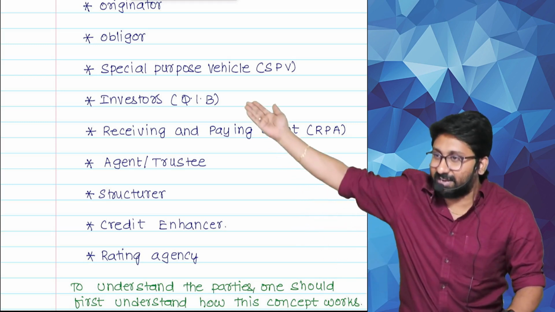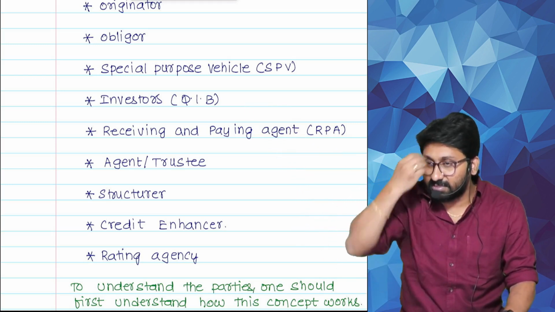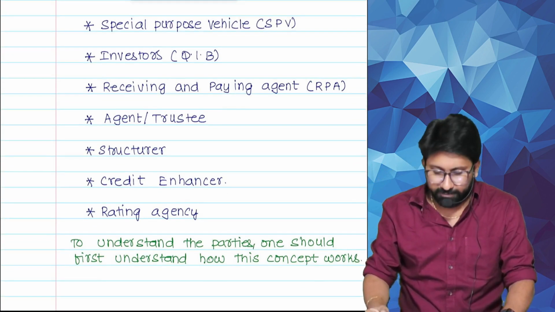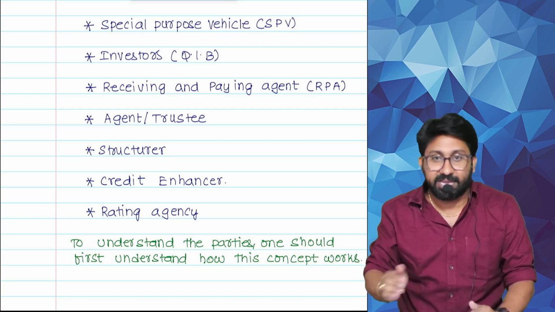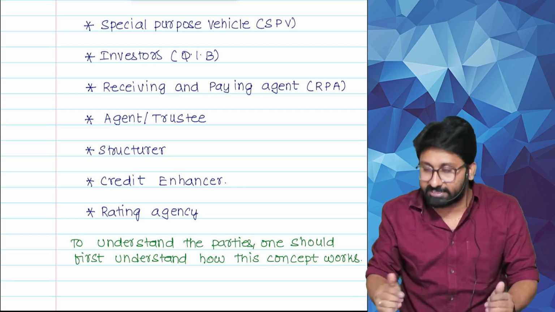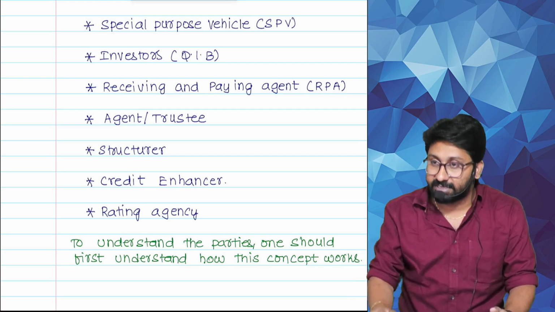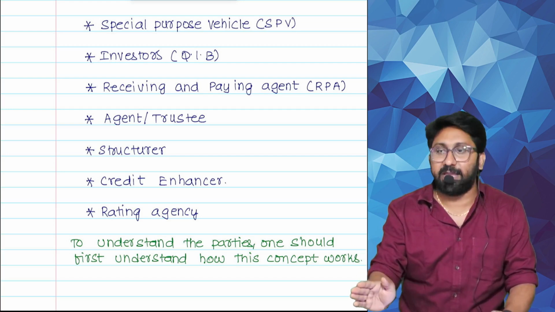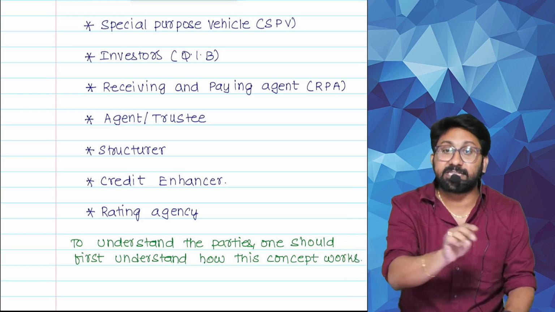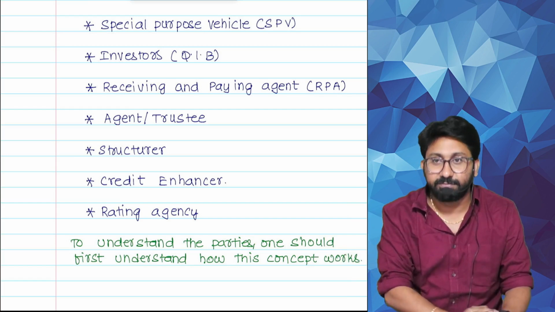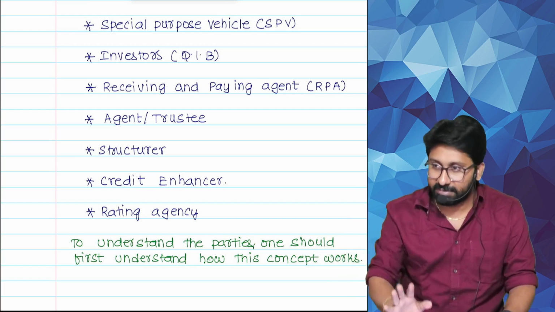Who always cry. Who is there? Everyone. Very good. Second, next, receiving and paying agent. Also called RPAs. Actually, their name is not RPA. Our study material generally uses that. Actually, they are called servicers. Why the name has come, we will see when we come to the concept.